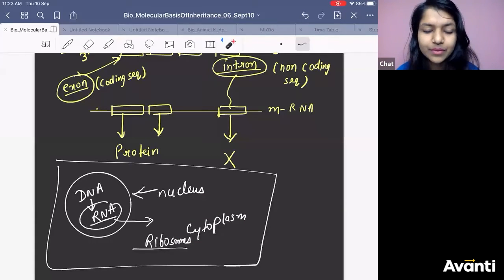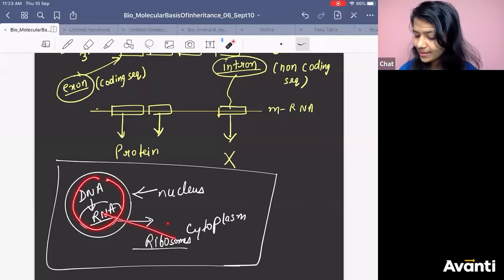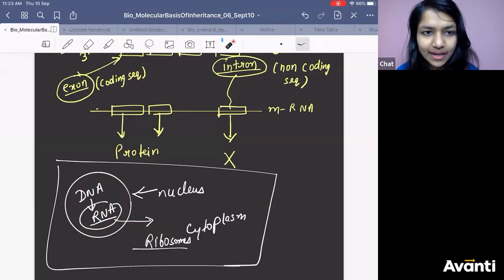Getting it? Why is it happening in the cytoplasm? Because it requires ribosome for protein synthesis. So ribosome, where do you get? In the cytoplasm. That's why the RNA which you are forming in the nucleus, you should take it out. Getting it now? Got it?